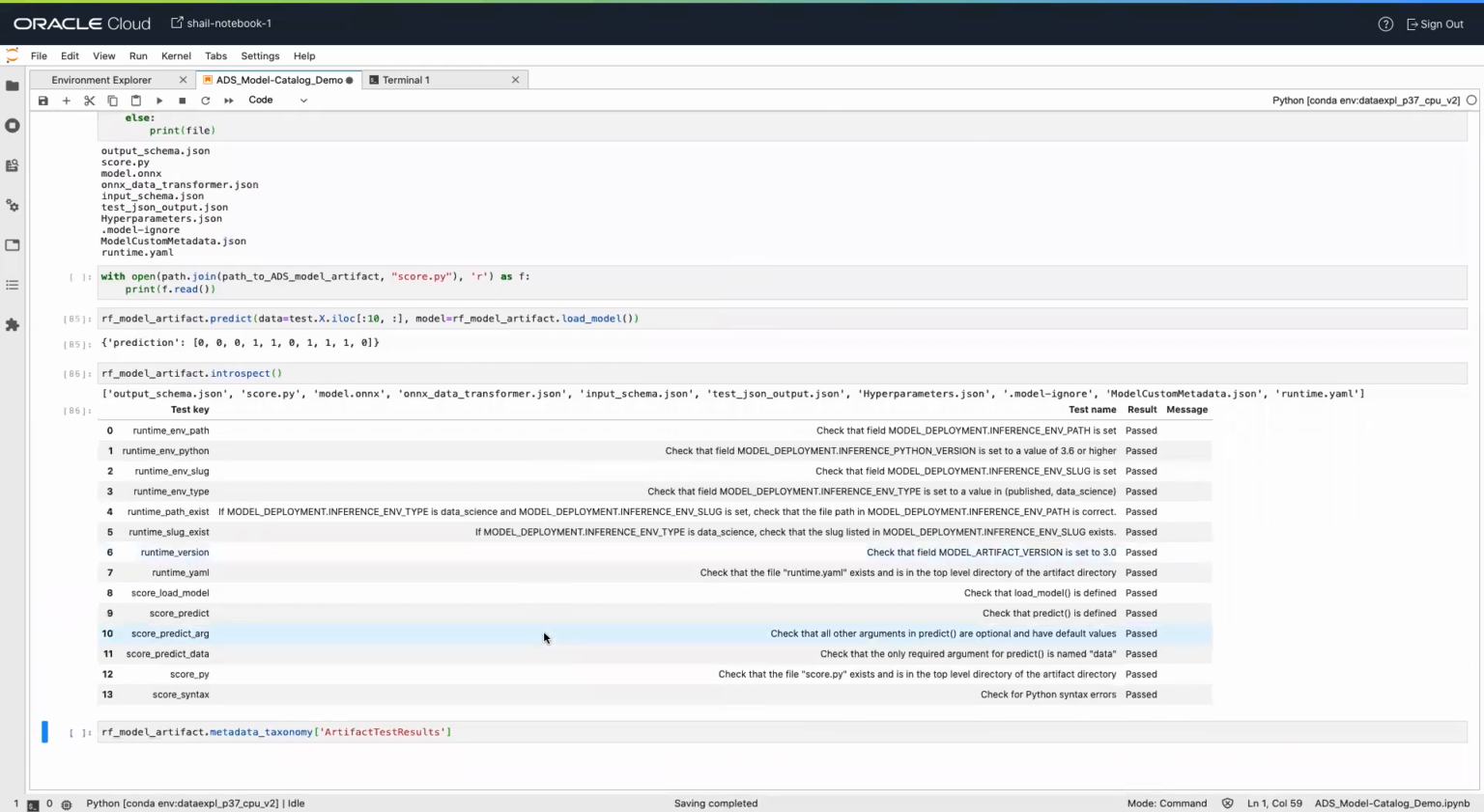So this is the result of the introspection. These are the test keys defined here, and this is the test name, and this is the result.